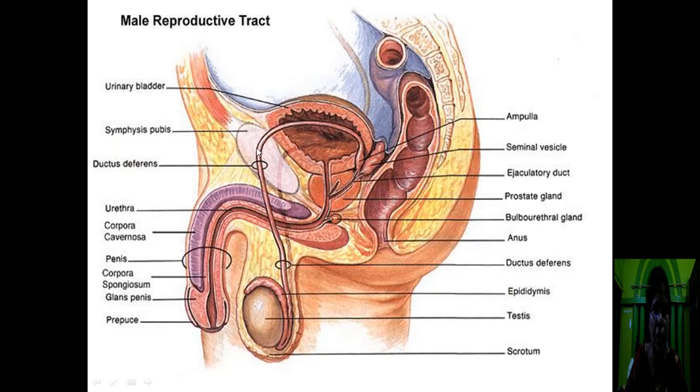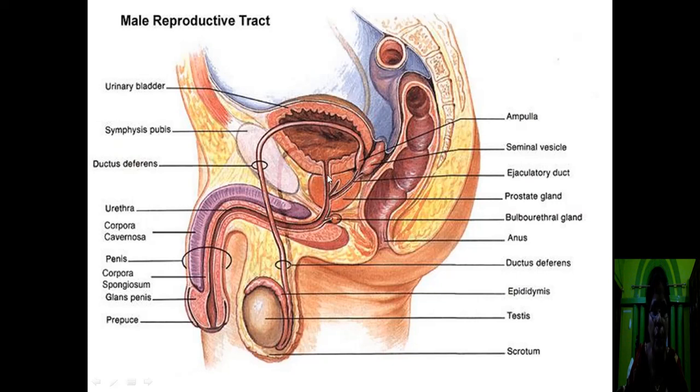It moves in the upward direction, then in the transverse direction, then in the downward direction. Then it swells to form the ampulla. Then it connects with the duct of the seminal vesicle. Both join to form this duct. This is known as the ejaculatory duct. This duct opens into the urethra.